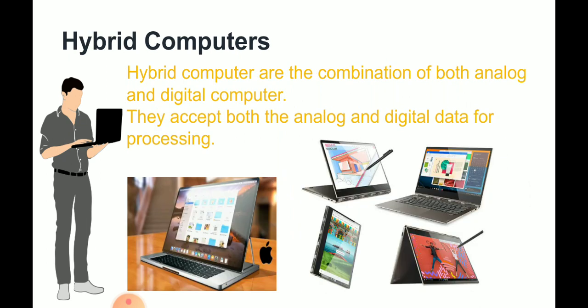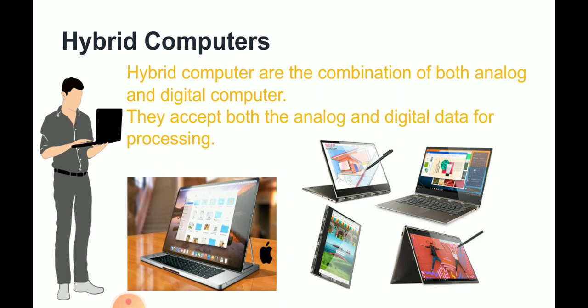Hybrid computers. So what are hybrid computers? Hybrid computers are a combination of both analog and digital. They accept both analog and digital data for processing. In these computers, some calculations take place in an analog manner and the rest take place in a digital manner.